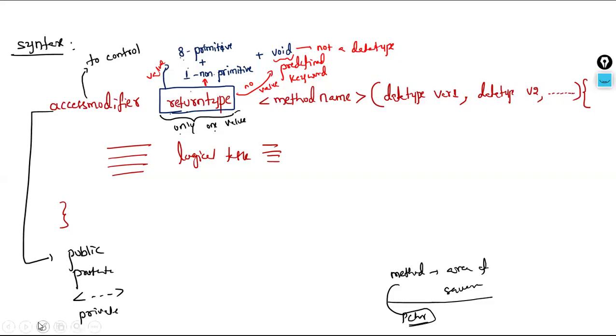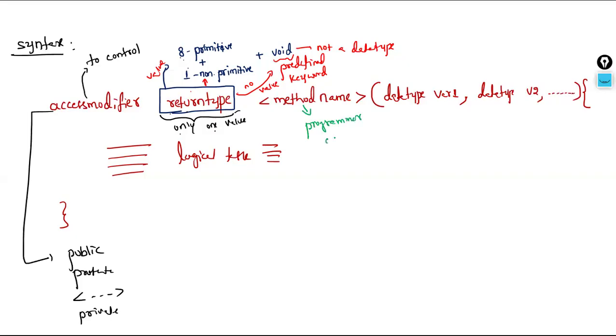I want to make this slide a little more clear, so let me erase this. Then the third part in the method syntax is the method name. What is allowed in place of the method name? Method name is a programmer's choice. The programmer can give any meaningful method name. If I want to find the sum of two numbers, then sum is a meaningful method name. If I want to find the area of a triangle, then area is a meaningful method name. Circumference is a method name. Like this, depending on the programmer's requirement, we go for a meaningful method name.